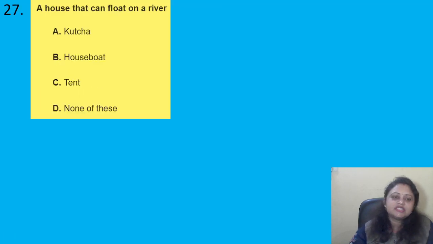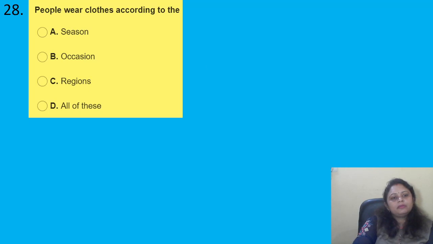Coming to the next question, a house that can float on a river, options are A kacha, B houseboat, C tent, D none of these. That is quite easy, right? A house that floats on a river is the houseboat, option B. Coming to the next question, people wear clothes according to, options are A season, B occasion, C regions, D all of these. So people wear clothes according to season, occasion, regions.